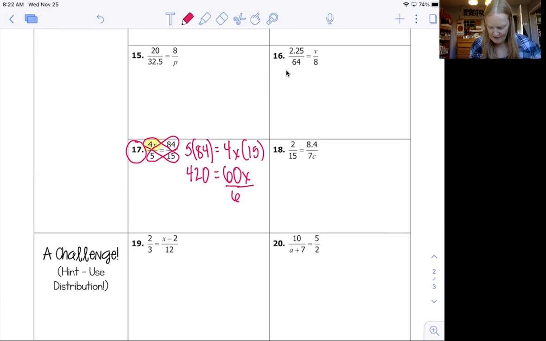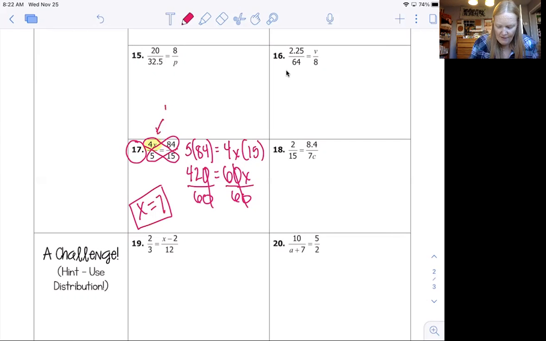60x divided by 60 and 420 divided by 60. Zeros cancel out. 42 divided by 6 is 7. So x equals 7. Okay. Cool. Now I can check this because if I plugged it back in, I would get 4 times 7 right here, which is 28. So the question is, is 28 over 5 the same thing as 84 over 15?